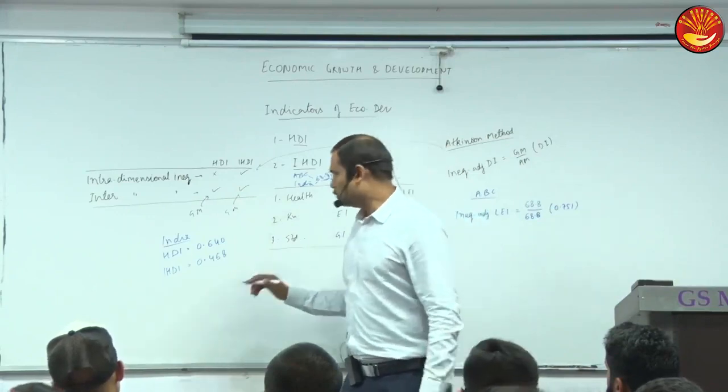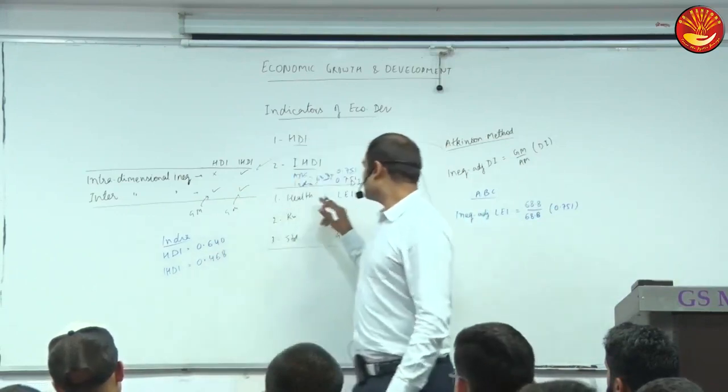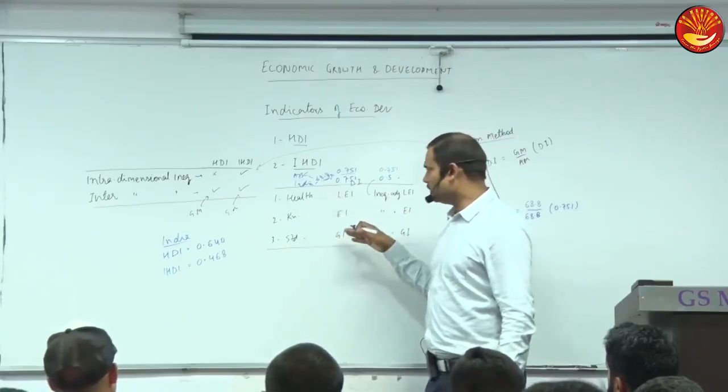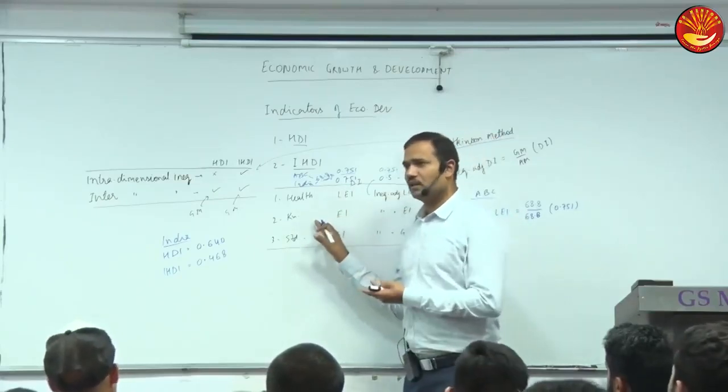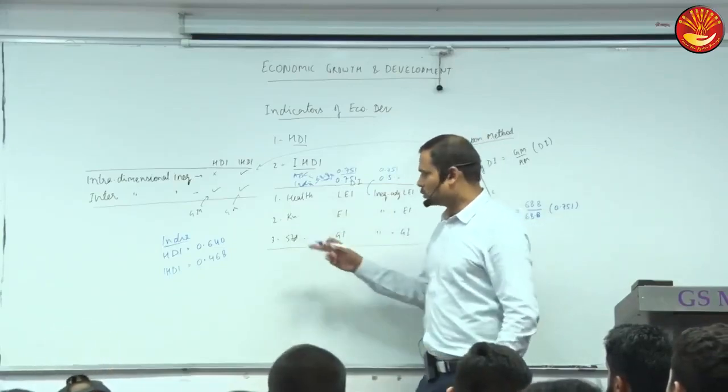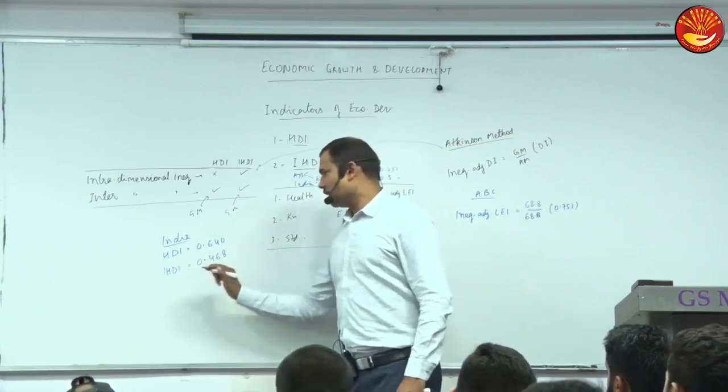It will be lower. Because is it possible that everybody lives exactly the same number of years? Is it possible that everybody goes to school for the same years and the income of everybody will be the same? No, certainly inequalities are bound to be there. So it will always be lesser. And what was our rank?